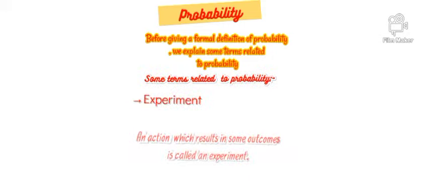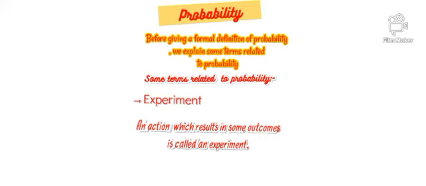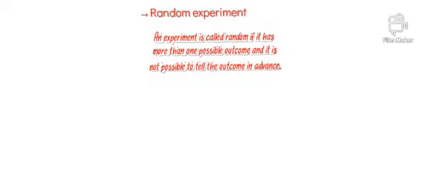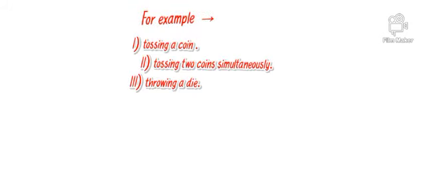Next, we will learn about probability and some terms related to it. Before giving a formal definition of probability, we explain some terms related to probability. Number 1, experiment: an action which results in some outcomes is called an experiment. Next term is random experiment. An experiment is called random if it has more than one possible outcome and it is not possible to tell the outcome in advance. For example, tossing a coin, tossing 2 coins simultaneously, throwing a die.